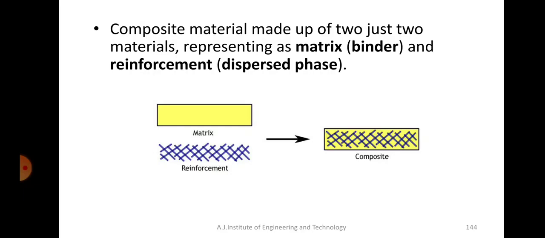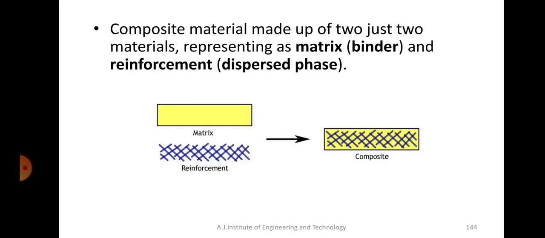So there are several varieties of composites here, right? For example, the matrix can be a metal and the reinforcement can be a polymer, which will be put in the matrix, and they will work together as a composite. Or it can be the reverse: the matrix can be a polymer and the reinforcement can be a metal, and it still works as a composite. So different things are there. It can be glass reinforced, or a metal matrix, or fiber reinforcement. So different things can be put together and made into a composite material.